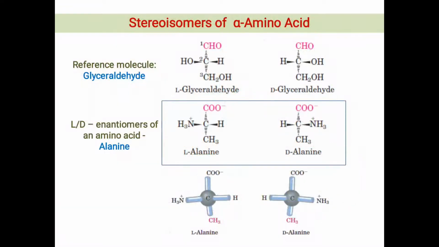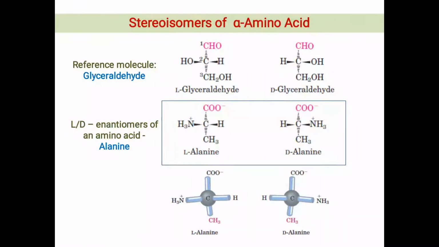Now the next topic related to optical activity is stereoisomerism in alpha amino acids, or stereoisomers of alpha amino acids. In an optically active amino acid, four different groups are arranged in a tetrahedral three-dimensional organization around the central alpha carbon atom.